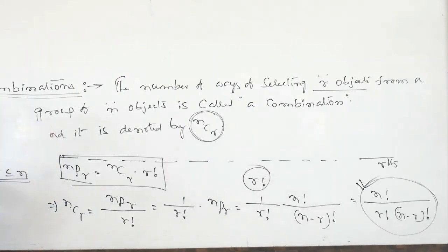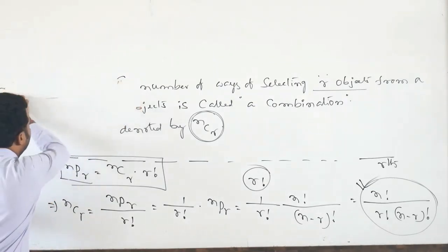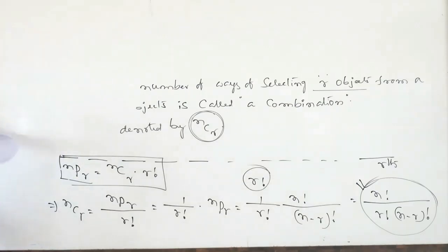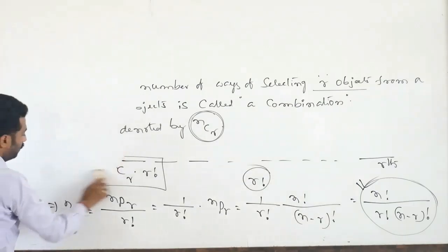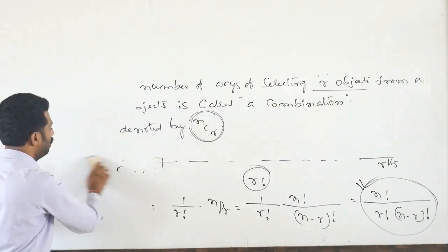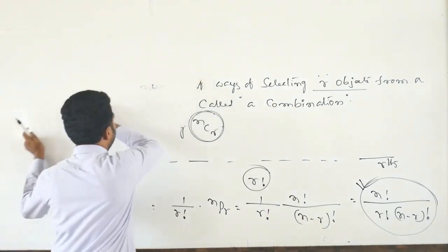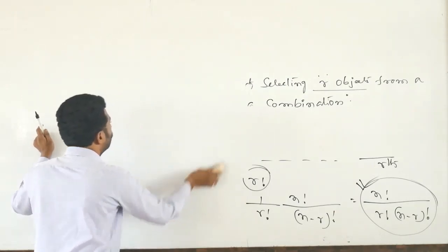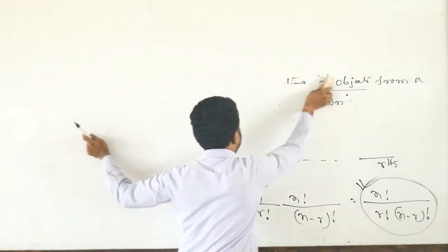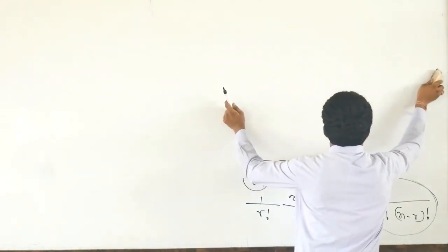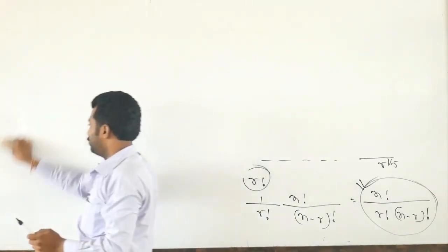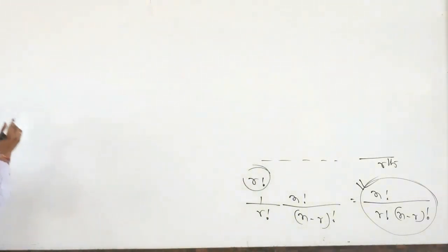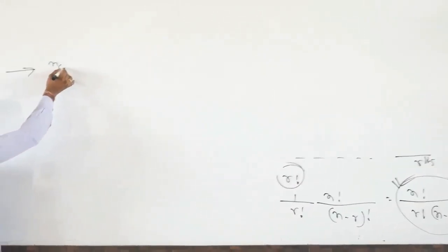Now, how to calculate these coefficients, meaning NC1 value, NC2 value, NC3 value, NC4 value, NCN value like that. You observe, just now we discussed the formula for NCR.